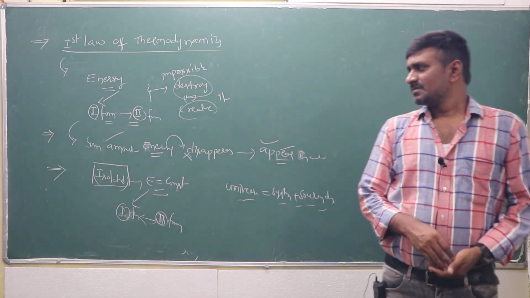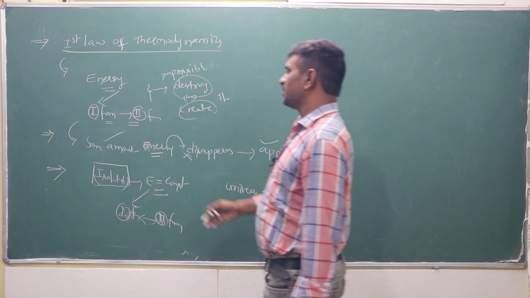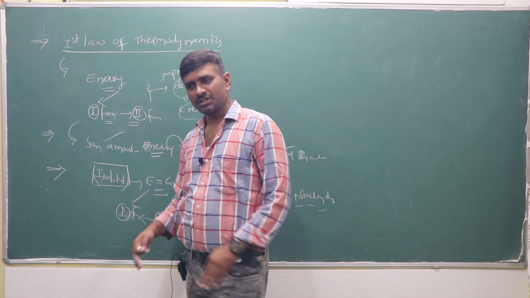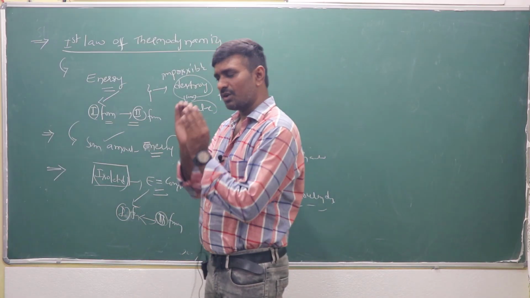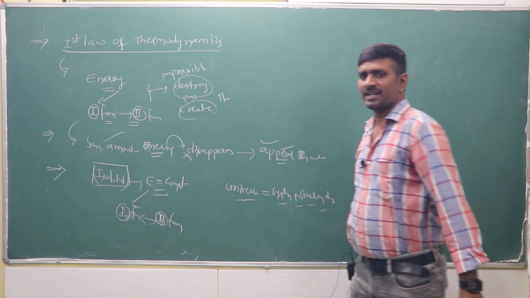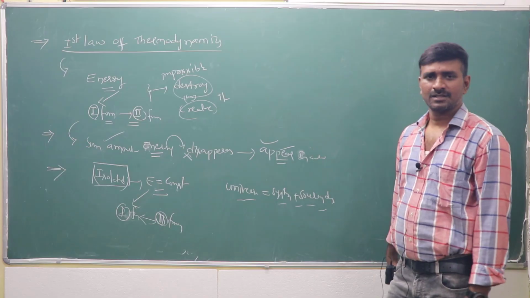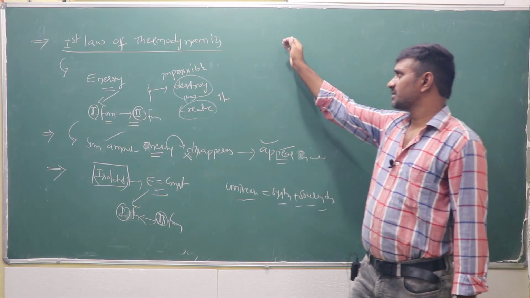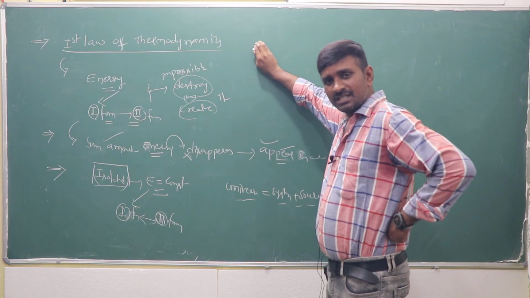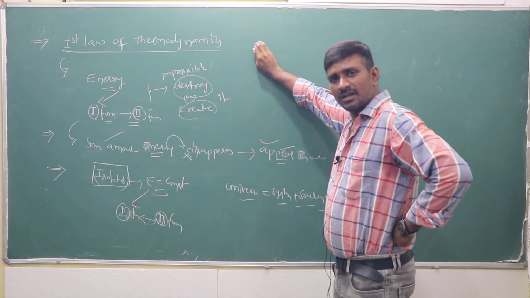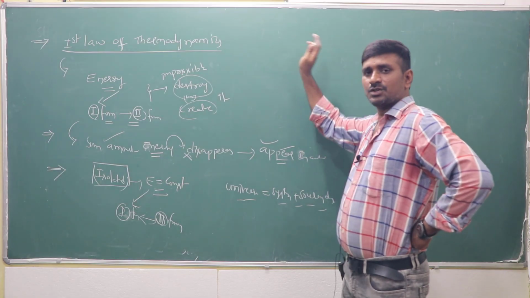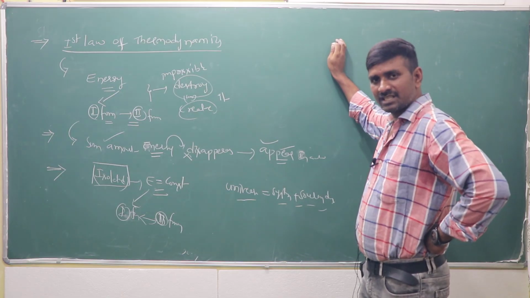Or some amount of energy can be utilized. Suppose it disappears, the same quantity of mechanical work takes place, from an engineering chemistry point of view. If some amount of energy disappears in one form, that energy appears in another, and due to that, some mechanical work takes place.